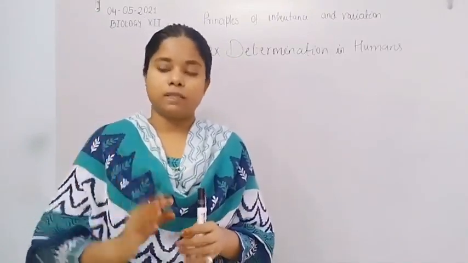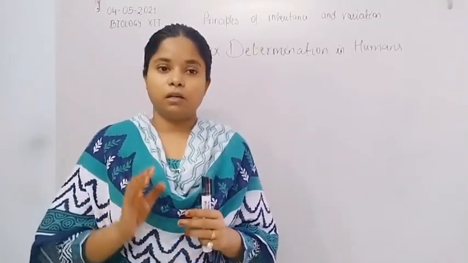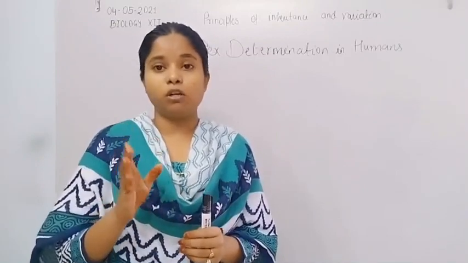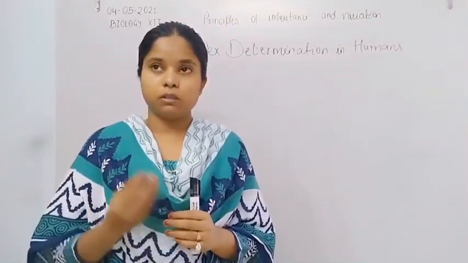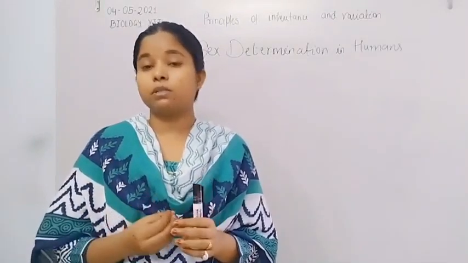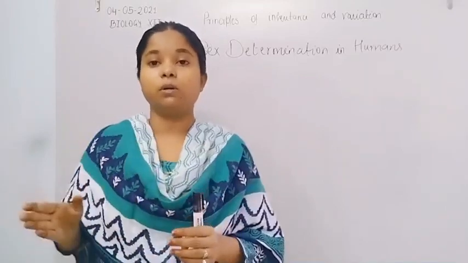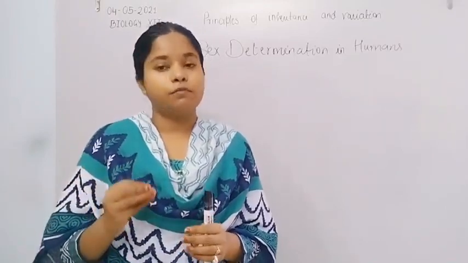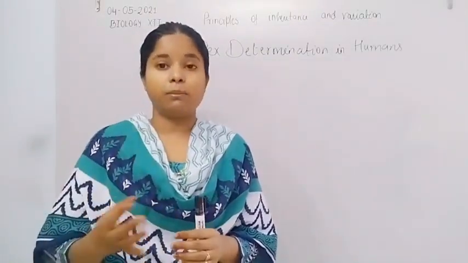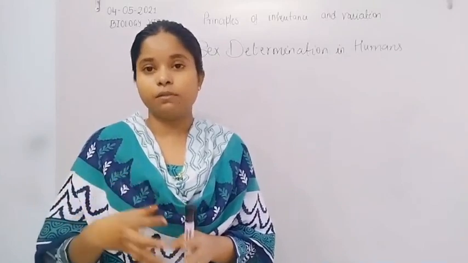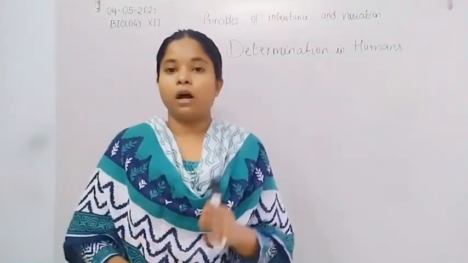Now the second law was the law of segregation. In the presence of capital T, small t is not able to show its characteristic. But in the absence of capital T, during meiosis the small t becomes segregated from the capital T, and when it fuses with another gamete carrying the recessive allele, it shows its characteristic in the F2 generation.